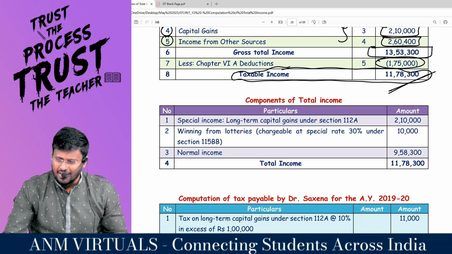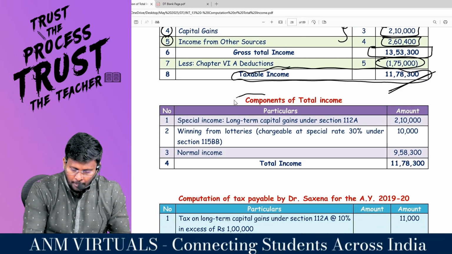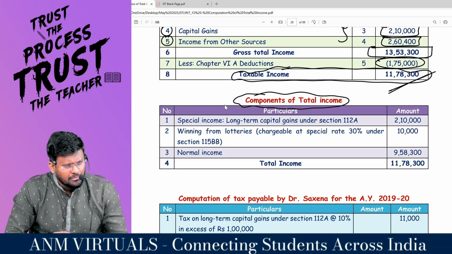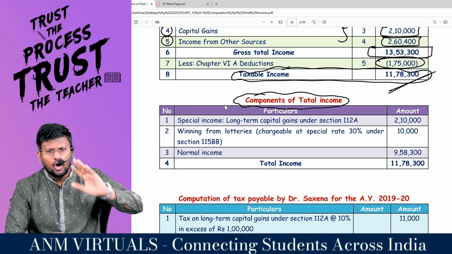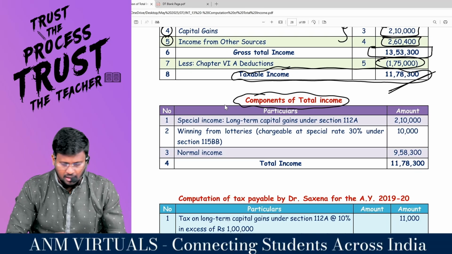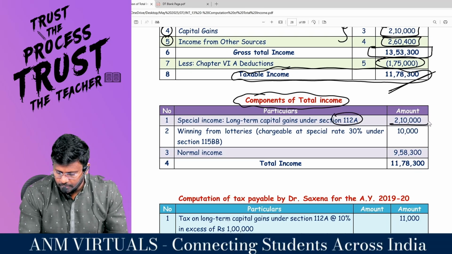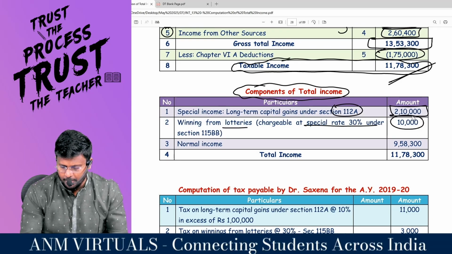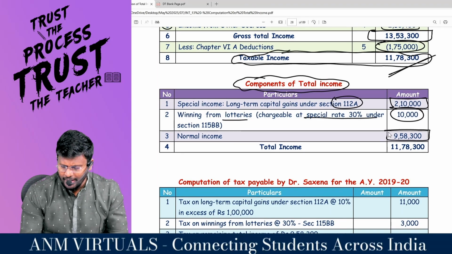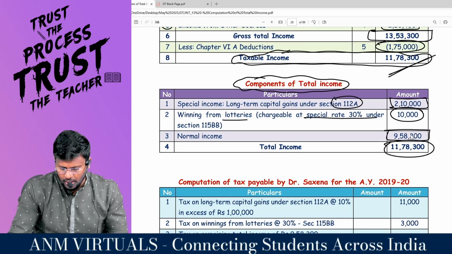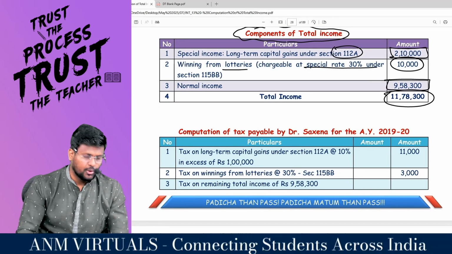Shall we calculate the tax? The components of total income: if there is any special income which is taxable at 30%, or income in excess of 1 lakh taxable at 10%, such items are there. 112A gain is 2,10,000. Winning from lottery is chargeable at the special rate of 30%. So the normal income is 9,58,000. This is the split of the total income. Only then am I going to calculate the tax payable.